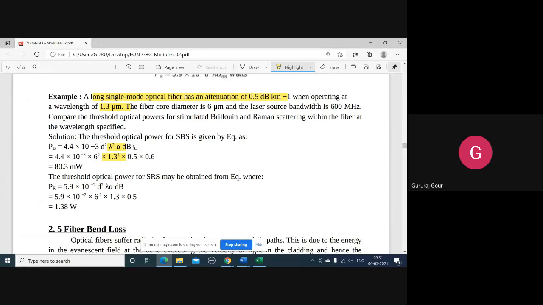With the core diameter 60 micrometer, d is given. Laser source bandwidth 600 megahertz, V is given, we can substitute. And it asks you to compare the threshold optical powers of SBS and SRS within the fiber at the wavelength specified.